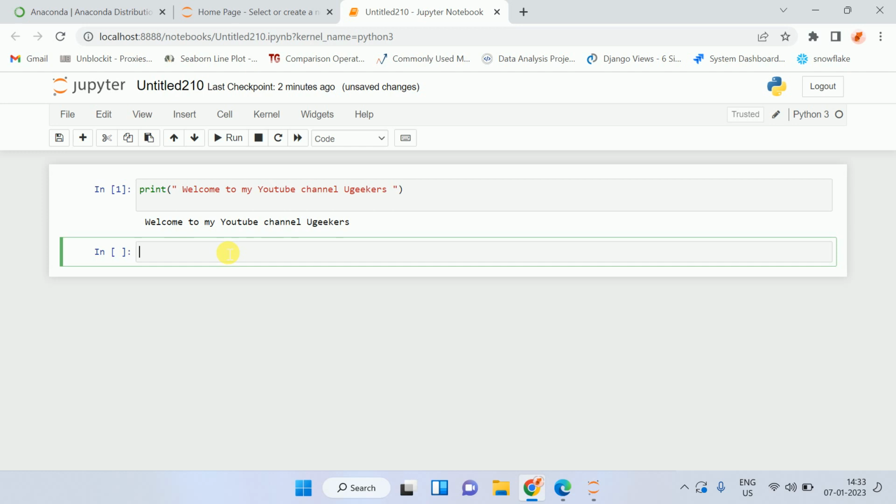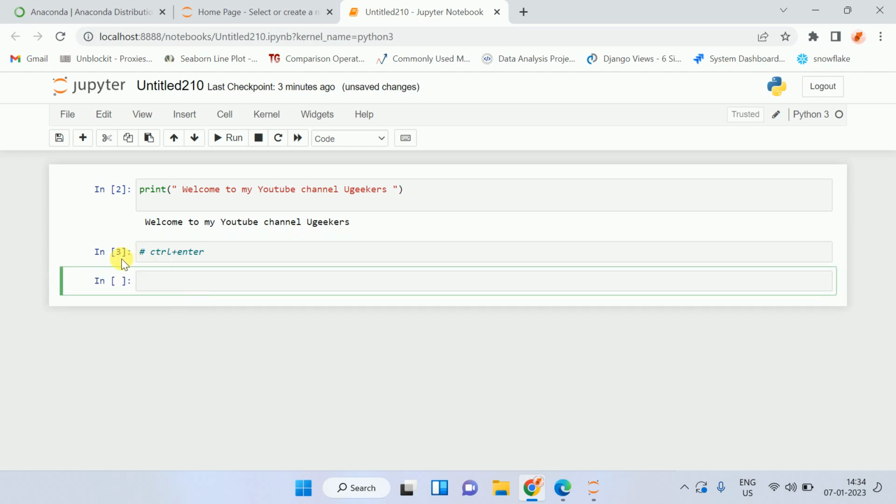What is the shortcut? You can use Control plus Enter. If you use this shortcut, Control plus Enter, you will be able to run those codes. Let me run it. Yeah, you can see. Also, Jupyter maintains the history. Like you have run this two times, so it will show as two. Also, if I run this commented line, yeah, this is showing as three. But this comment doesn't give any output since we have not printed it.